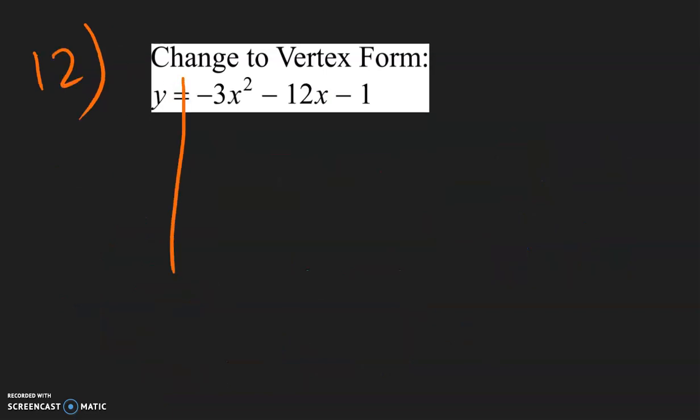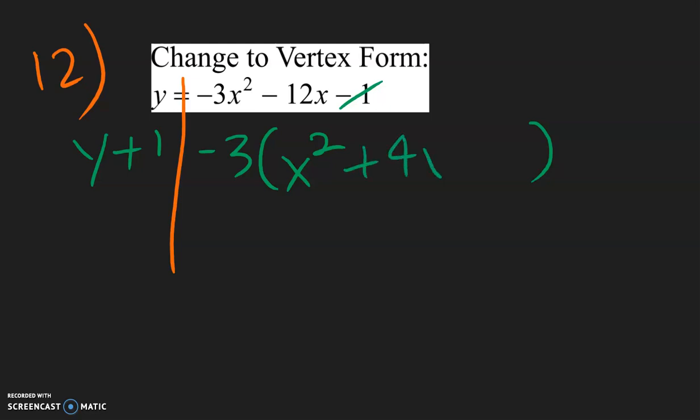For number 12, to complete the square, we need to first, let's bring this over. So we get y plus 1. Over here, we need to factor out this negative 3 because to complete the square, you need to have just x squared, not negative 3x squared. The negative 12 divided by negative 3. Be careful with the signs. That's a positive 4x. And then we leave a blank here.